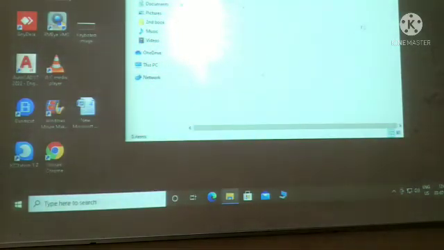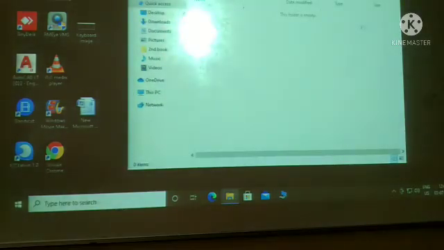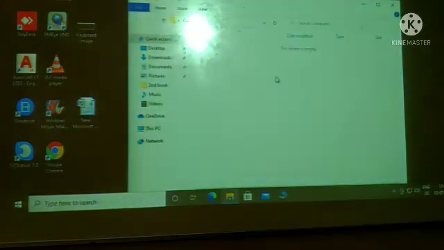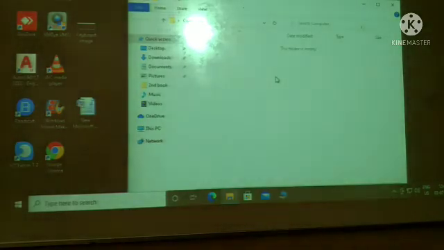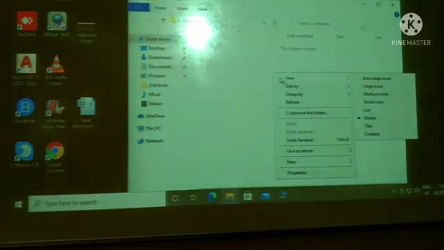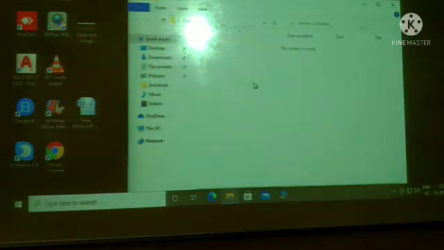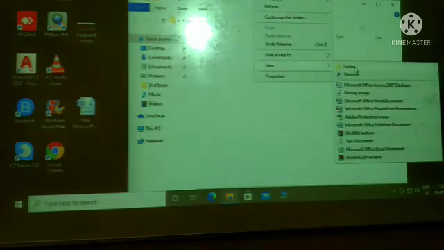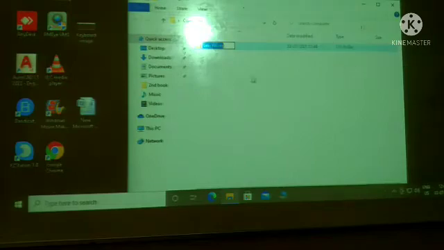So here my folder will be created. I am bringing it down so that you can see. Now this is the folder. If I create another folder inside this folder, that is a subfolder. Again the same. First click the right button of your mouse, then go to New, and from New again click on Folder. So my another folder, that is the subfolder, will be created. This is how we can create a folder.